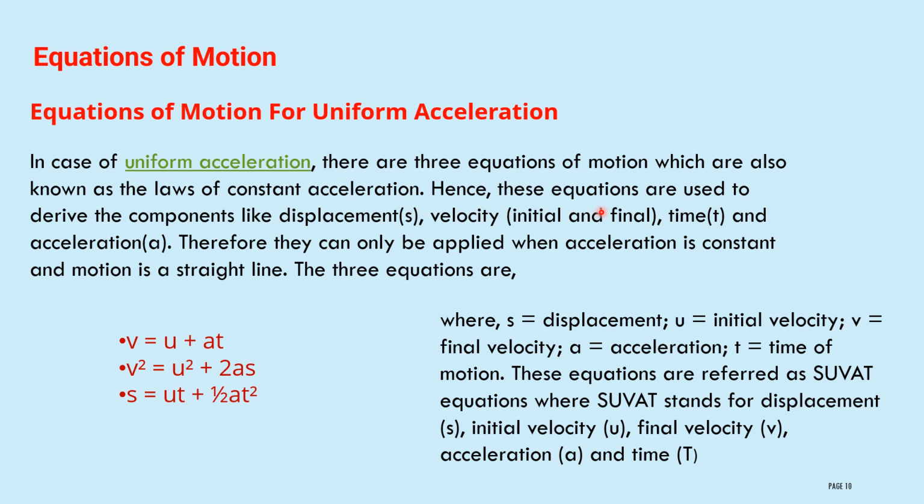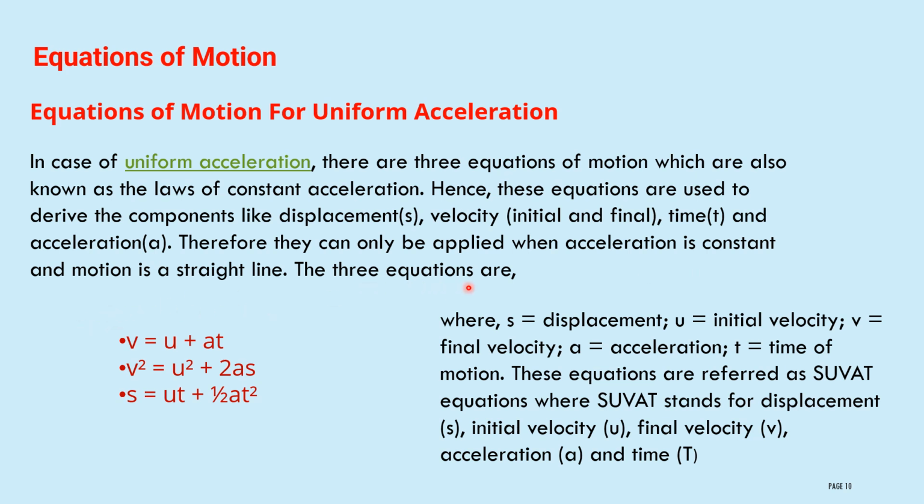Hence these equations are used to derive components like displacement, which is indicated by S. Velocity, we have two types, one is initial, another one is final. Time T and acceleration A. Therefore they can only be applied when acceleration is constant and motion is in a straight line.